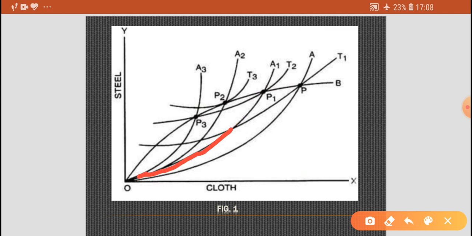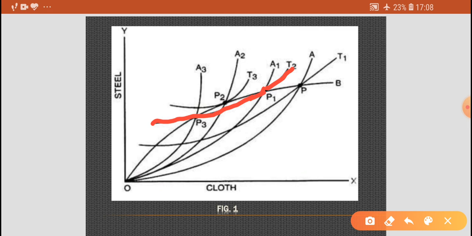See here, this is point P1. This point occurs at the higher trade indifference curve T2, higher in comparison to T1. Thus, tariff results in an improvement in the terms of trade on the one hand, and increases the level of welfare on the other.